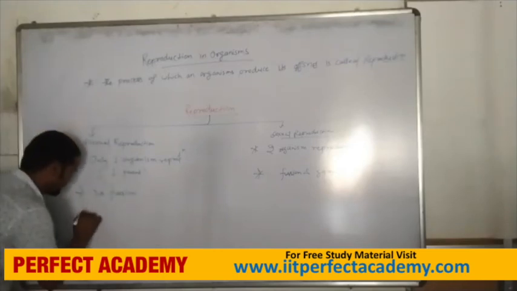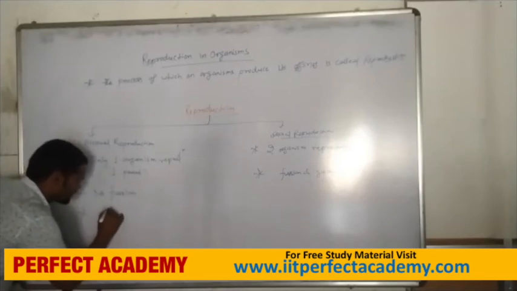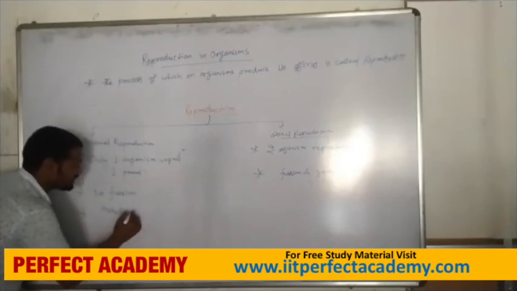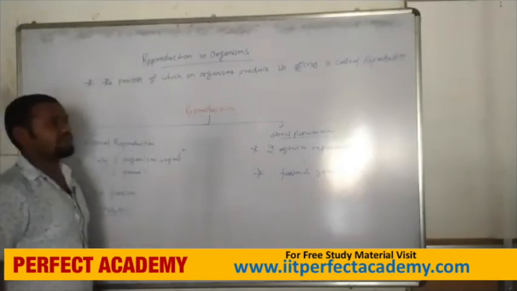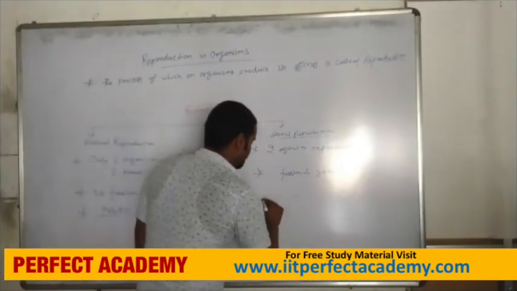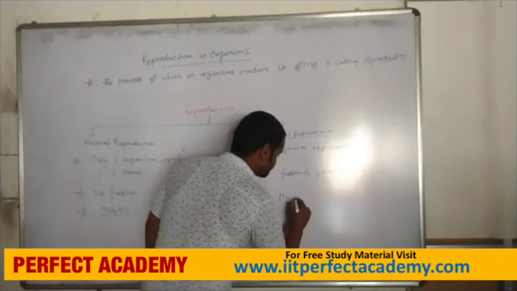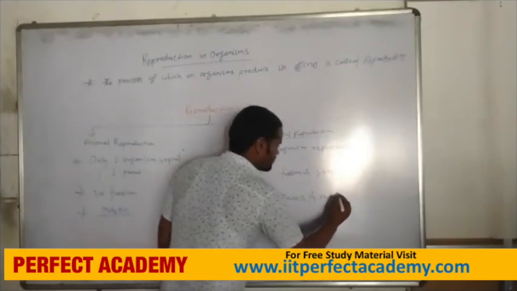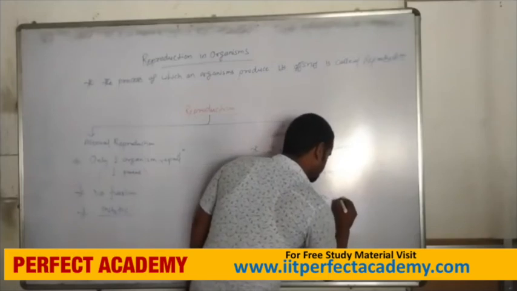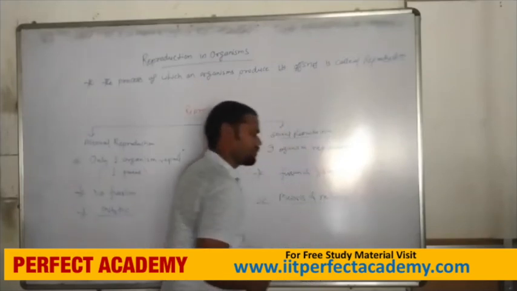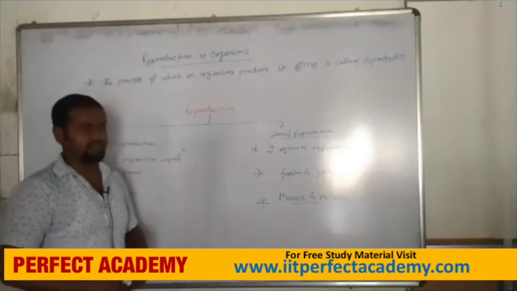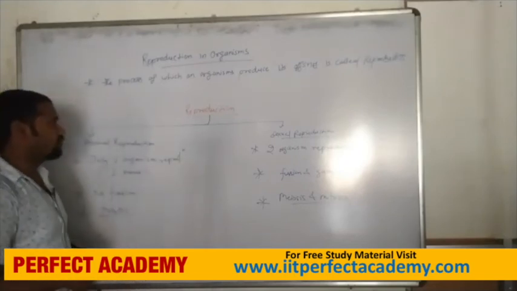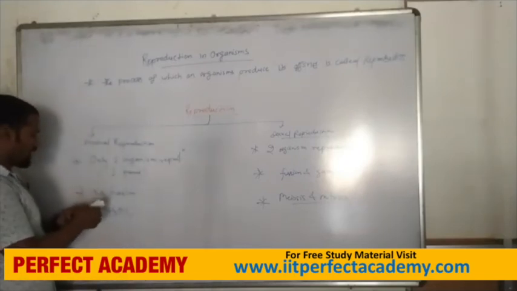Asexual reproduction involves mitotic division, while sexual reproduction compulsorily involves two divisions, meiosis and mitosis.